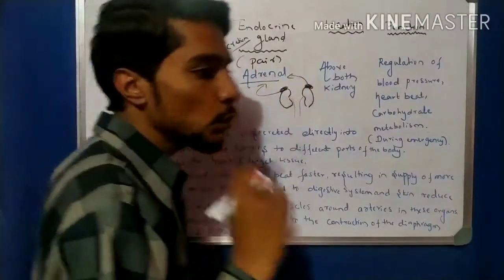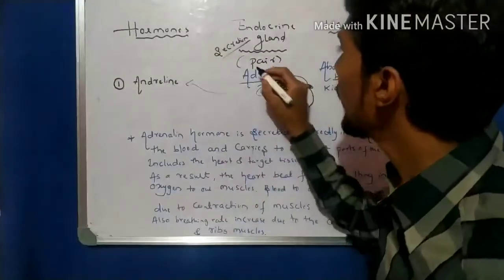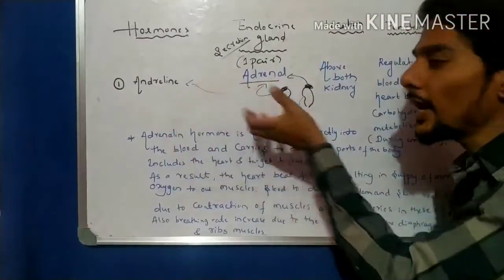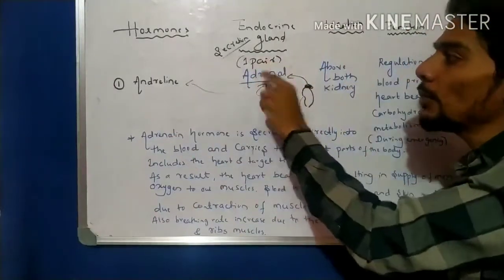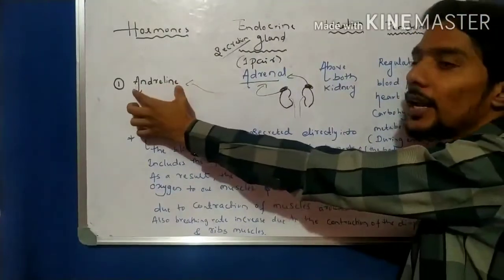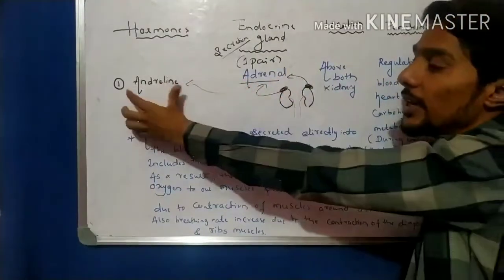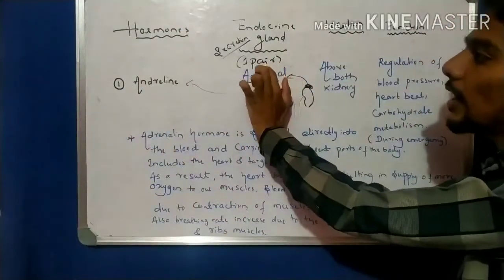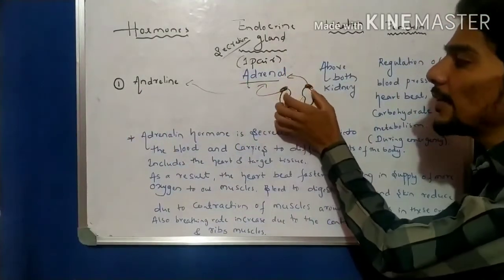Okay, in females it is 2. It is one pair, one on the left side and one on the right side. That is, one pair of adrenal glands is present, and it produces the hormone adrenaline. So we have to remember that one. This adrenal gland has one pair.